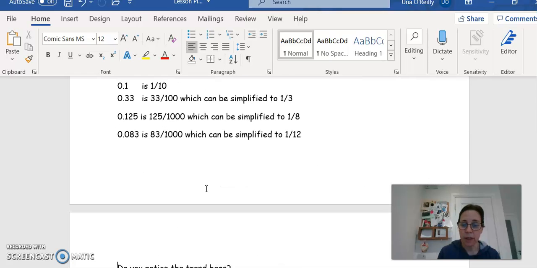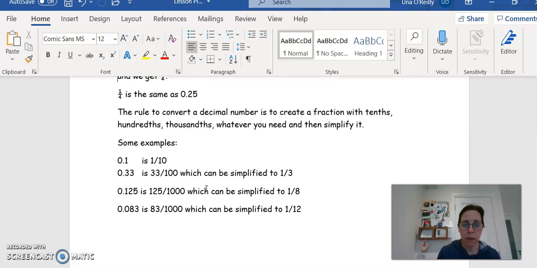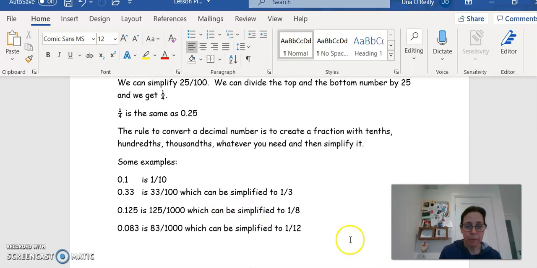So the rule to convert a decimal number is to create a fraction with tenths, hundredths, thousandths, or whatever you need, and then simplify it. So some examples. 0.1 is 1/10. 0.33, so here we have 3/10 and 3/100ths. So we call that 33/100ths, and that can be simplified to 1/3.